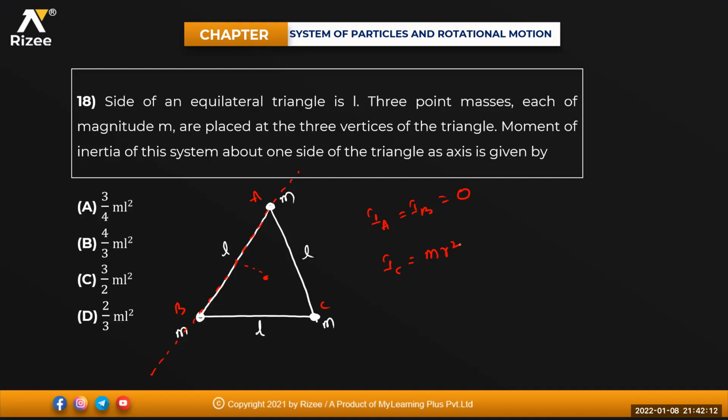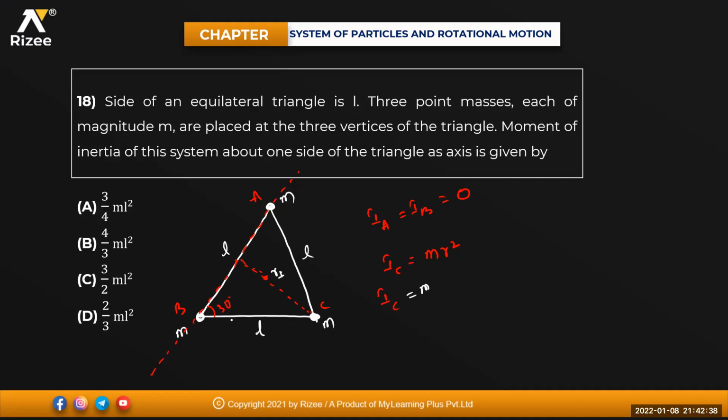So we need to calculate the distance of the corner mass from the opposite side. This is an equilateral triangle, beta, so this angle is 30 degrees. This is your L, so this will be cos and this will be sine. So the moment of inertia of C will be m into r perpendicular squared.